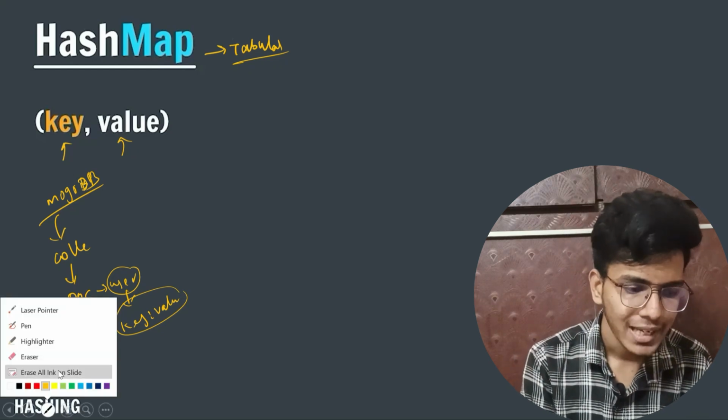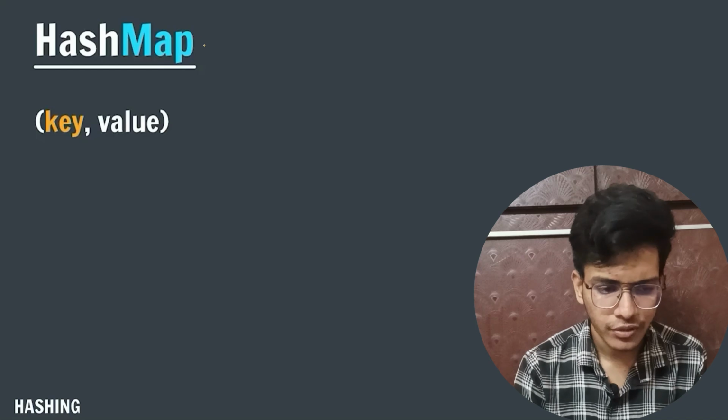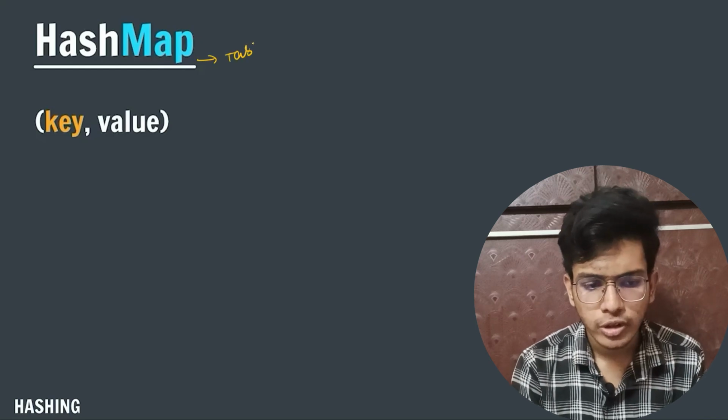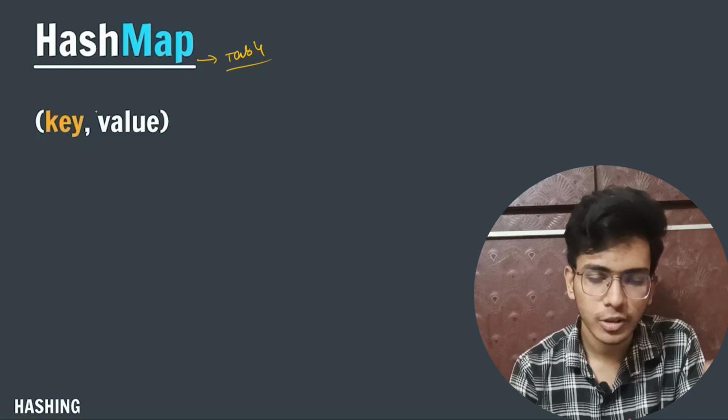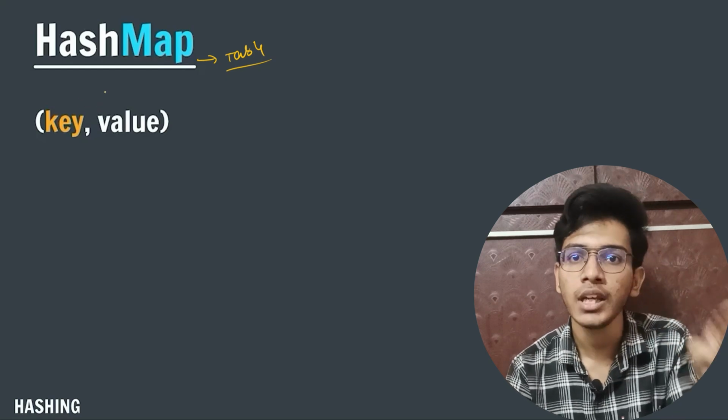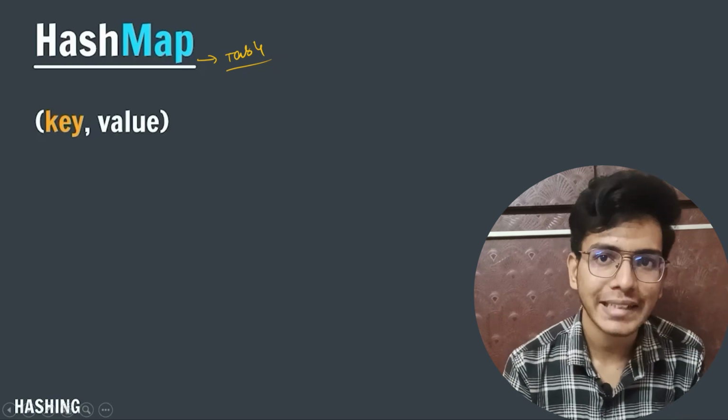So a hash map is one of the data structures which is used to store the data in the form of a table, and this storing process will happen in key value pairs. Now let us take a practical example of it.